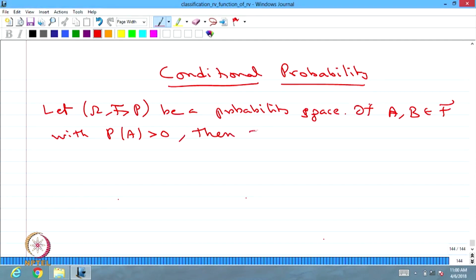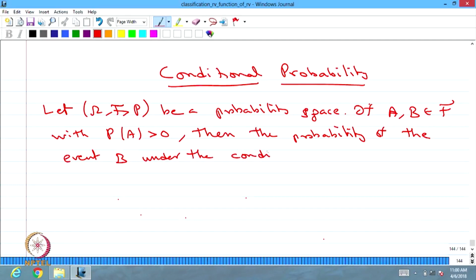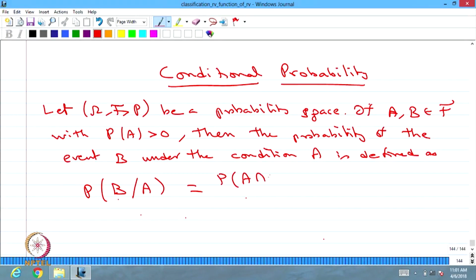Then the probability of the event B under the condition of the event A is defined as P(B|A), which is the same as P(A intersection B) divided by P(A).